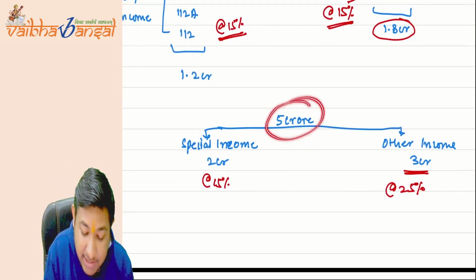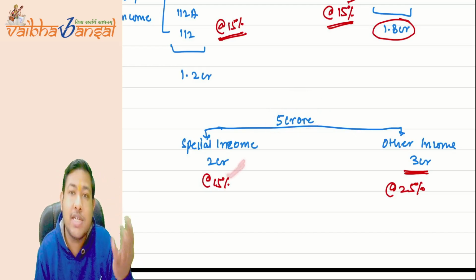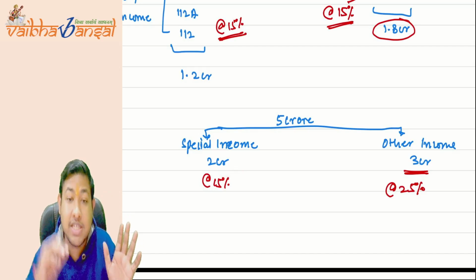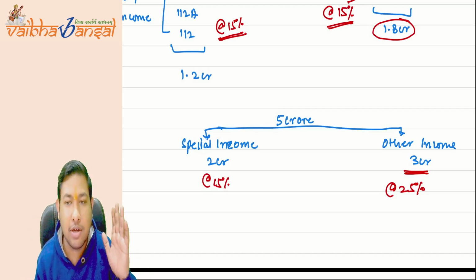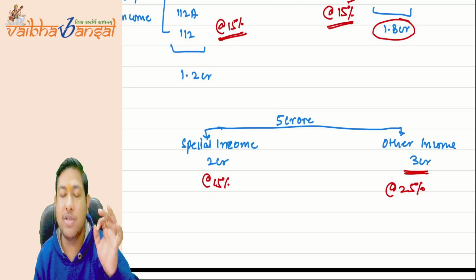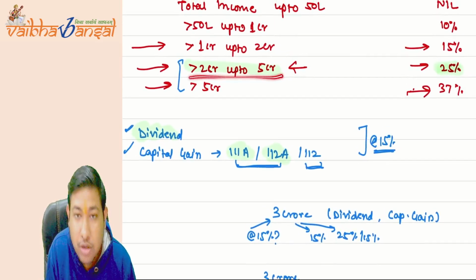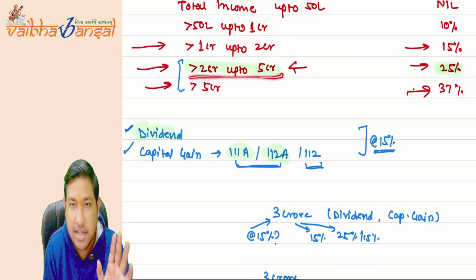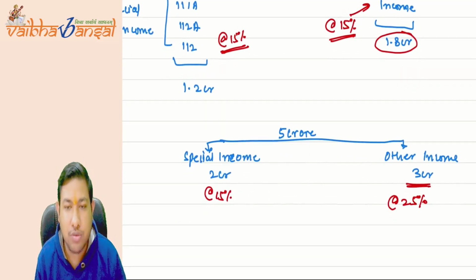Now if the person is earning 5 crore of income and the special income is 2 crore, the special income will definitely be taxed at a maximum rate of 15%. But the other income, suppose it is 3 crore, comes under the 2 crore to 5 crore slab. What is the rate? The surcharge rate is 25%.